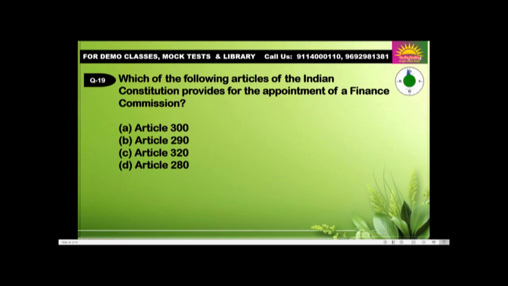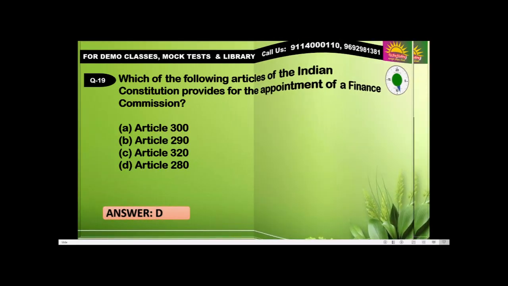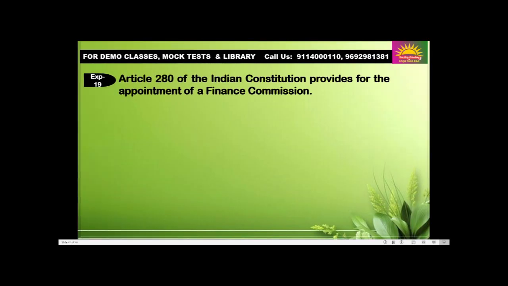Question number 19. Which of the following articles of the Indian Constitution provides for the appointment of a Finance Commission? Article 300, 290, 320, 280. Answer D, 280. Article 280 of the Indian Constitution provides for the appointment of the Finance Commission.